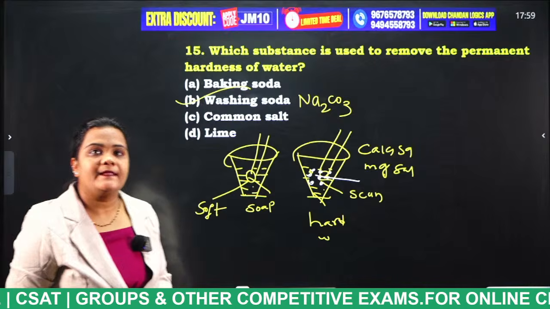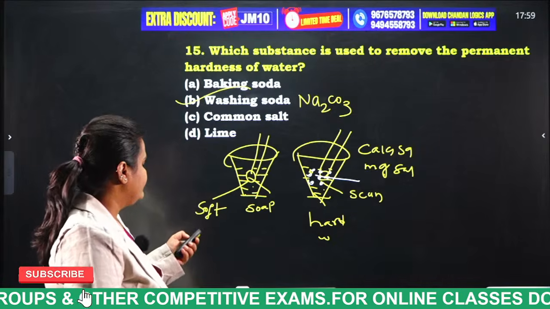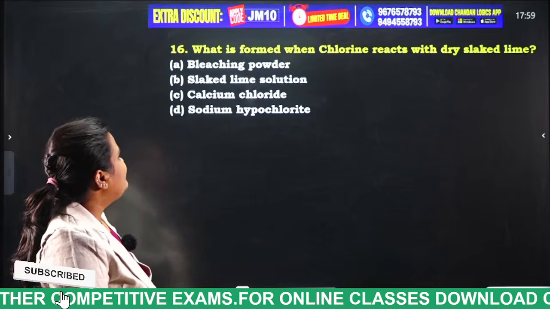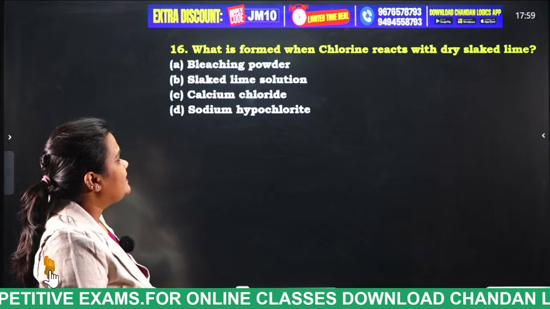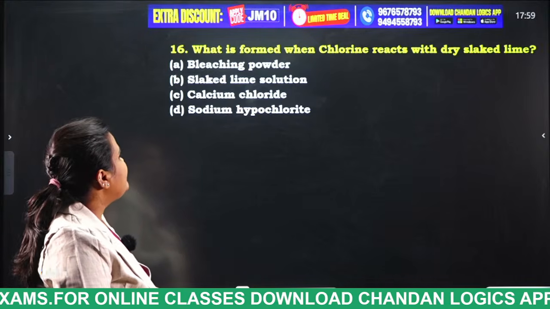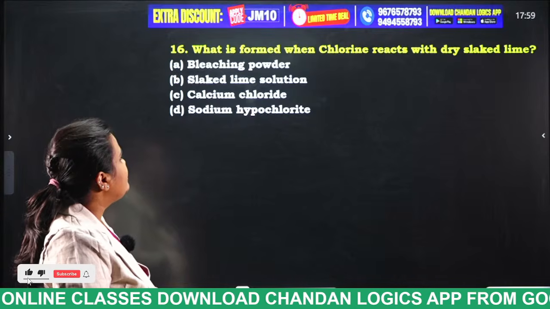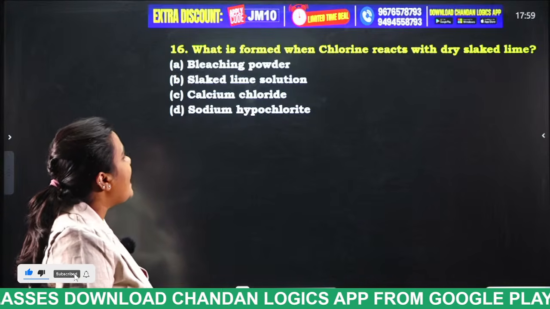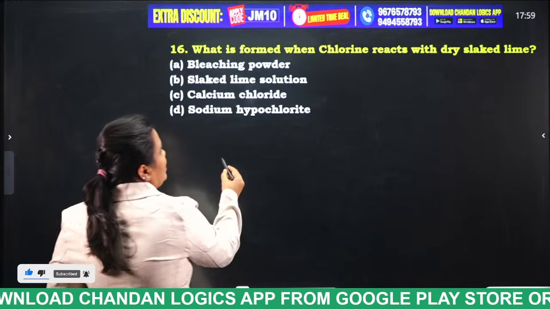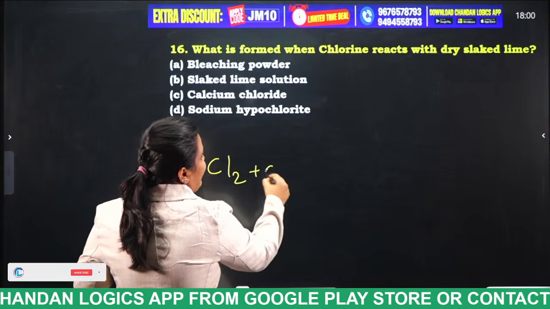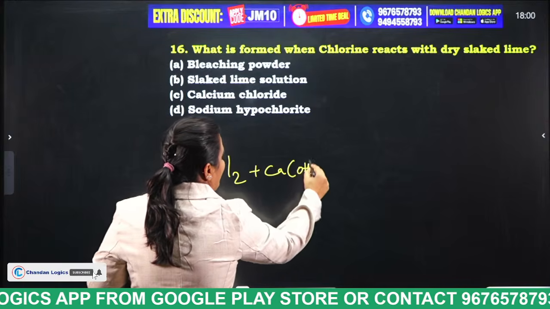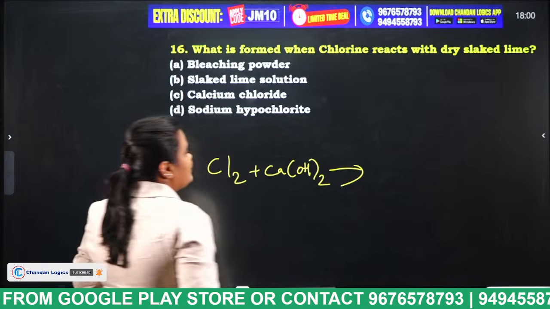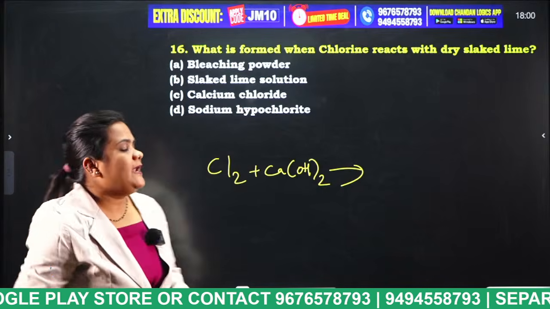Okay, next. What is formed when chlorine reacts with dry slaked lime? Bleaching powder, slaked lime solution, calcium chloride, sodium hypochlorite. So what is this? Chlorine reacts with slaked lime, that is nothing but calcium hydroxide. So what is the product we will get, students? Tell me.